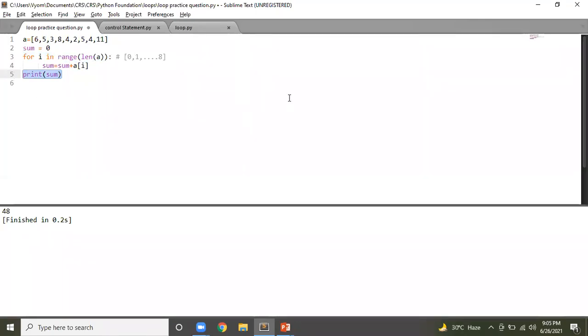I hope this is clear to everybody. This was a very easy question. In the next class, we'll cover functions, and then we'll try to write our calculator program at the end of the session. Okay. So see you in the next one.